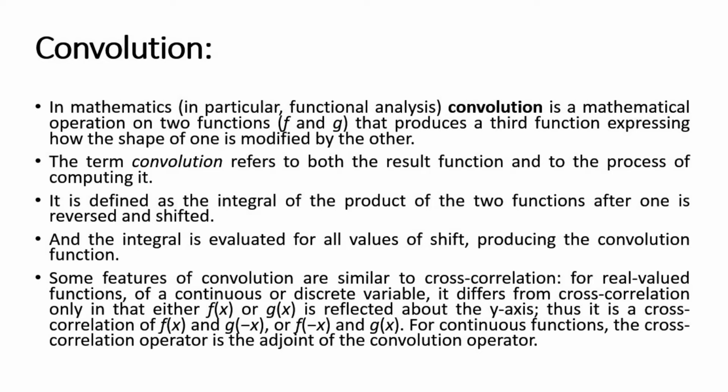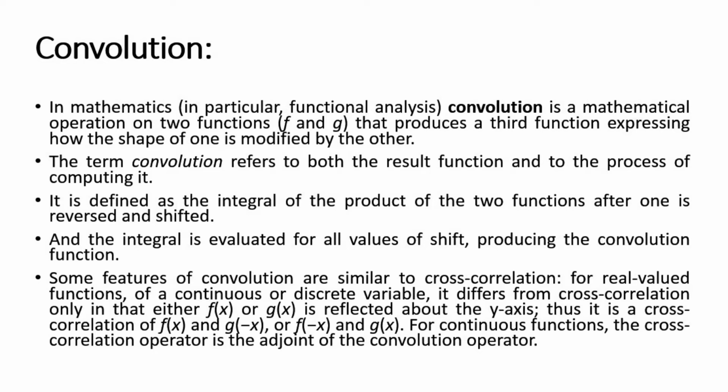So now the term convolution refers to both the result function and the process of computing it. So it does not mean simply an edge detection application. Convolution is the process in which output is considered with respect to two functions f and g. So total processing and getting the output, and for that whatever the required algorithm is, the implementation of that, which is nothing but the computation, is the whole term defined by the word convolution.